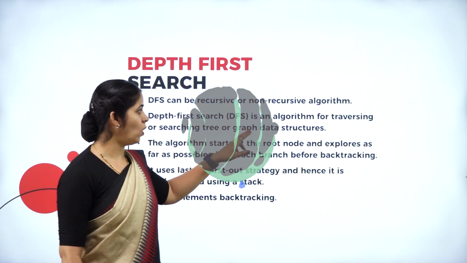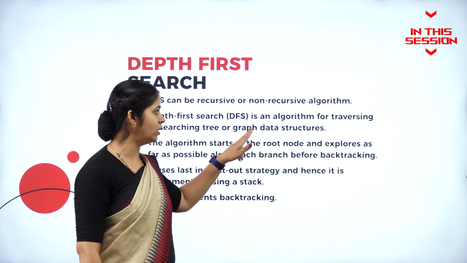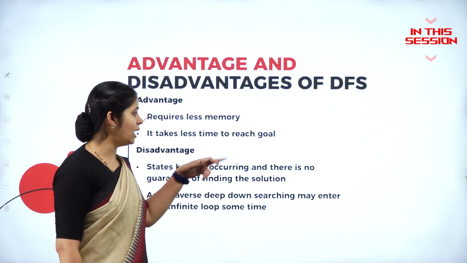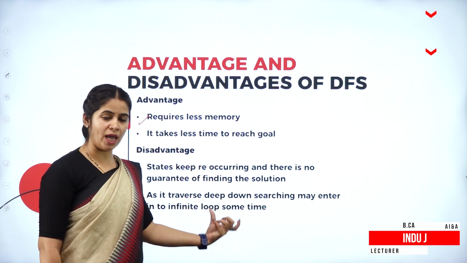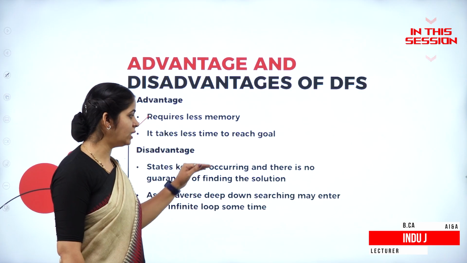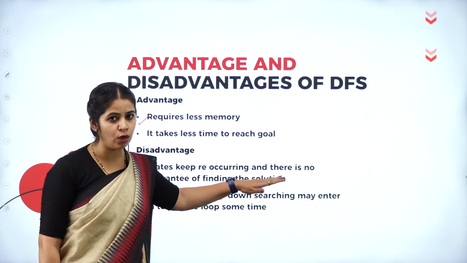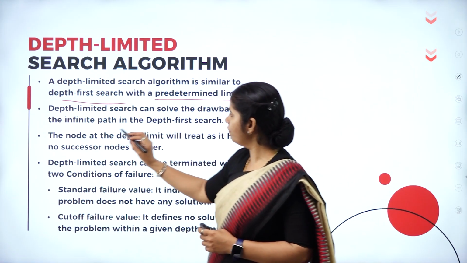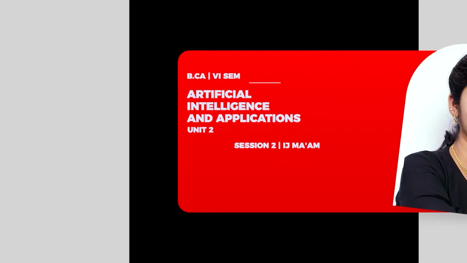Depth first search is an algorithm for traversing or searching the tree or the graph using a data structure. The states keep reoccurring. As we told, we have reoccurred the node B twice and node A once. States keep on reoccurring, so there is no guarantee of finding the solution. The depth limit search can solve the drawback of infinite path of depth first search.